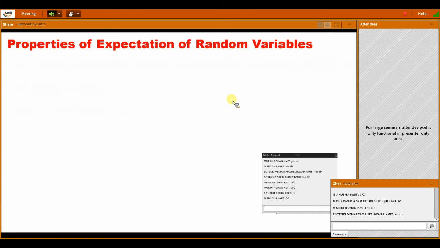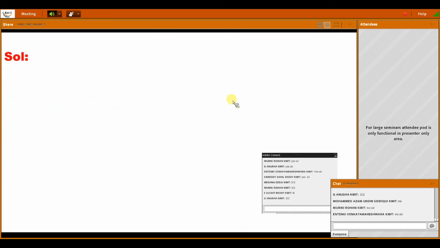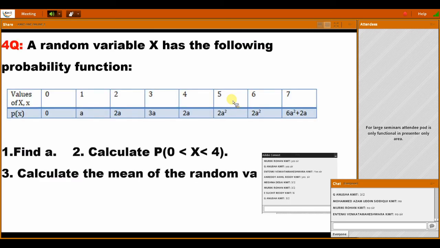Yeah, this type of property is very important. What is this problem? Yeah, this is also the same. Find summation x into p of x. Find the value of a, which means the sum of probability equals 1. You have to get the value of a.